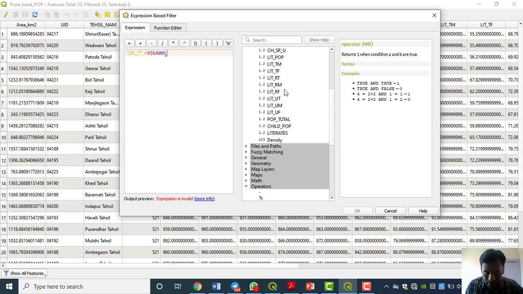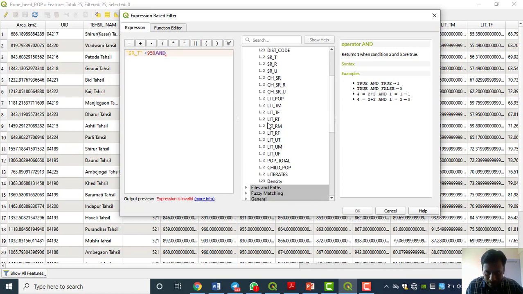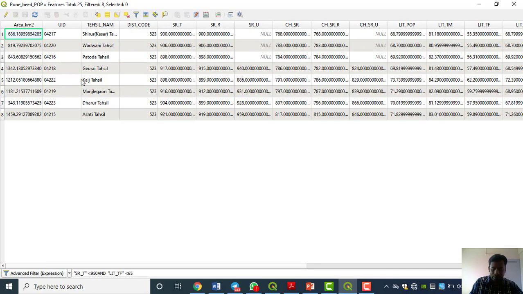Literacy, female literacy, see here: literate population, literate total male, literate total female. Less than 65. We have to write a query like this: sex ratio total less than 950 and literacy total female less than 65. This is our result, and make sure that this is our result.